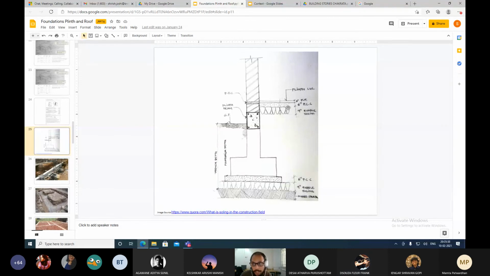But if your pipes are going much further inside and you're planning to move a lot of piping through your plinth, meaning through a longer distance, and the slope required is going to be more than 6 inches, then you should do a BBCC below. Because you don't want to waste so much money in PCC. PCC is more expensive than BBCC. So that's the way in which you can decide.